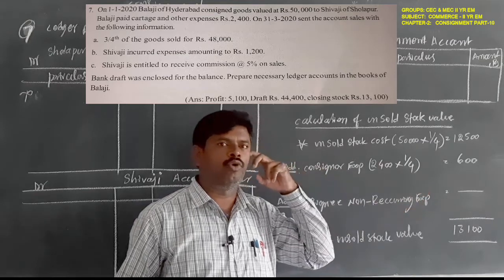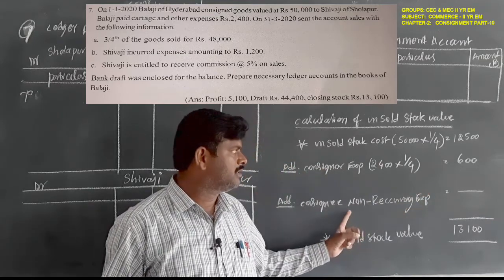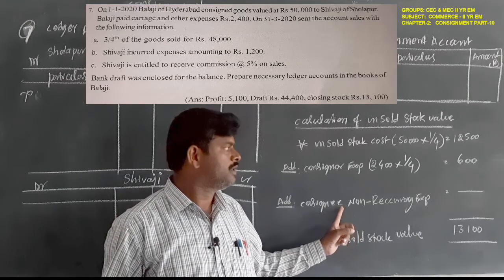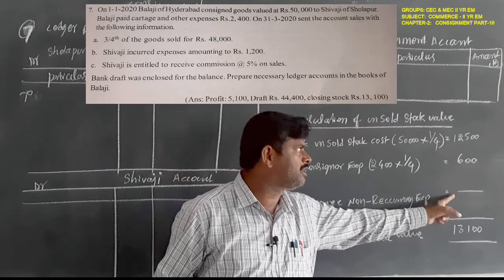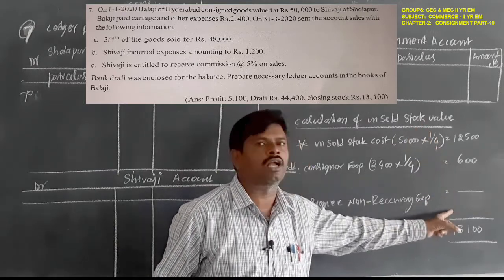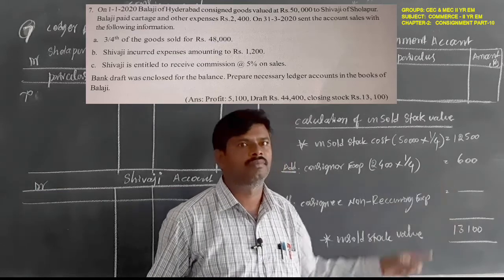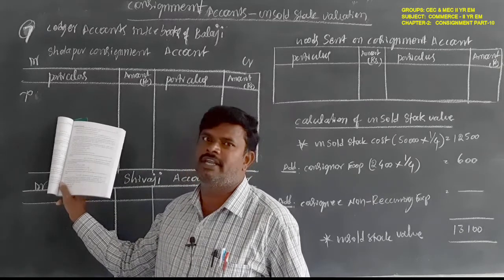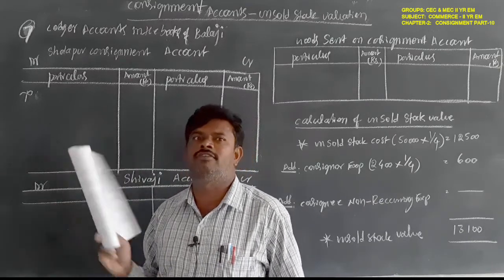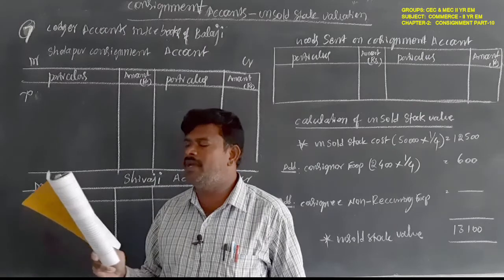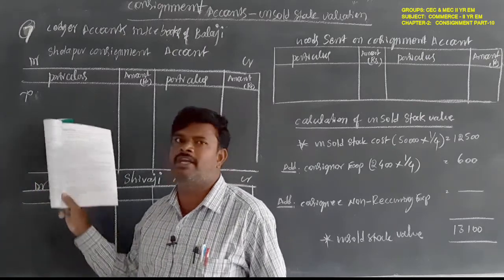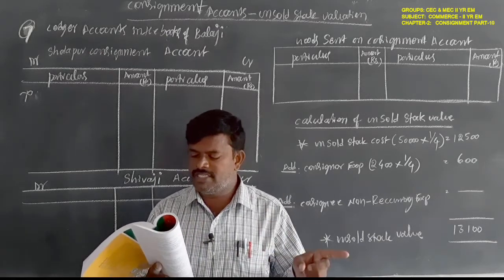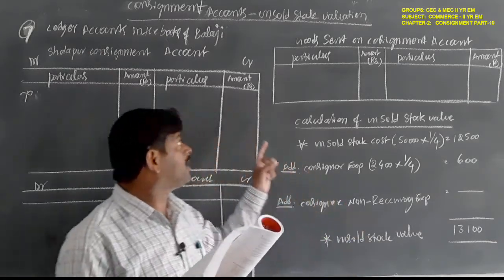In this problem, only selling expenses are given, and they are recurring expenses, so no need to take them into account at the time of valuation of unsold stock. But the same amount of selling expenses must be recorded on the debit side of the consignment account. Goods sent on consignment will also be on the debit side. The sales must be recorded on the credit side of the consignment account.